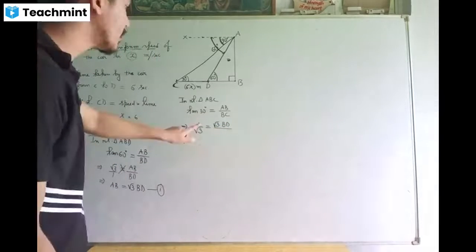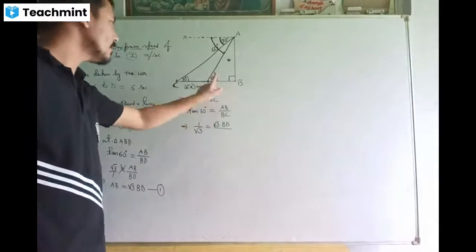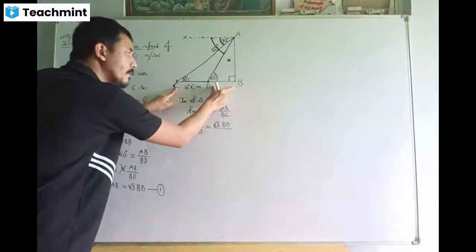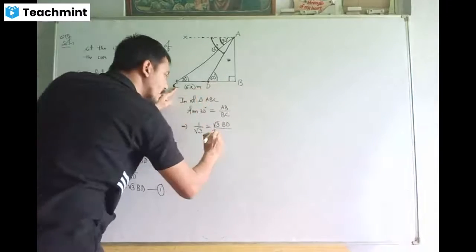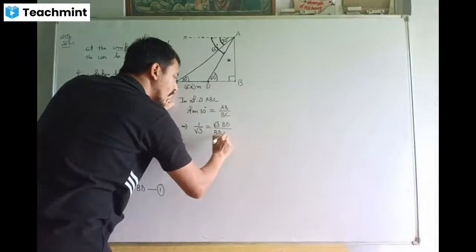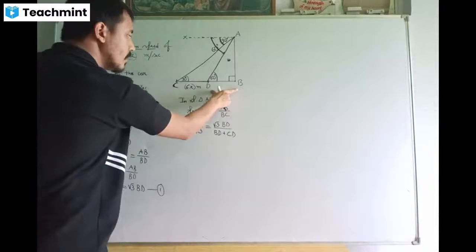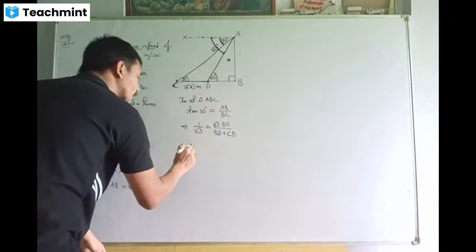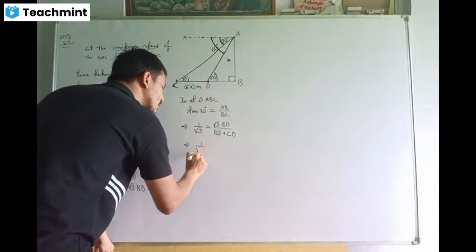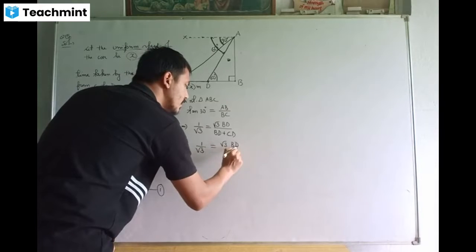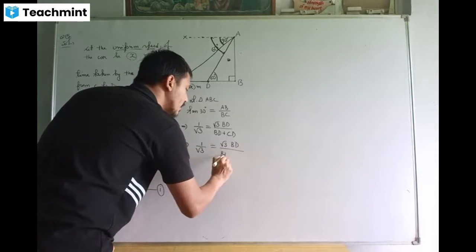Okay, from equation 1. And then BC. This BC can be expressed as BD plus CD. BC means BD plus CD. Now 1 upon square root of 3 is equal to square root of 3 times BD upon BD plus CD.